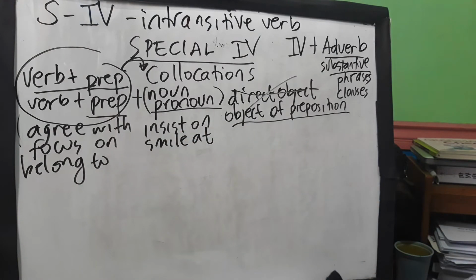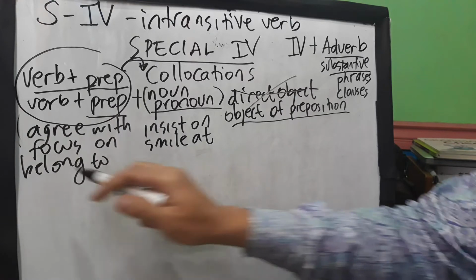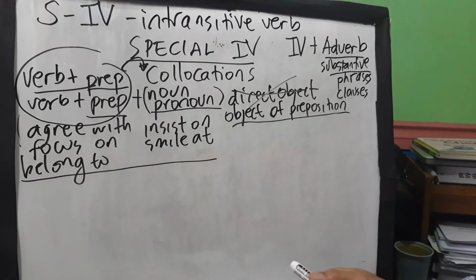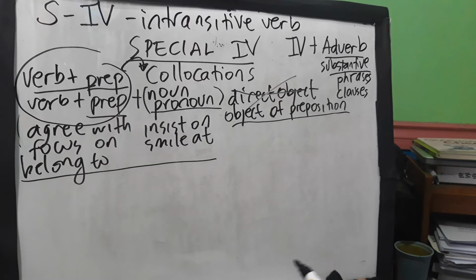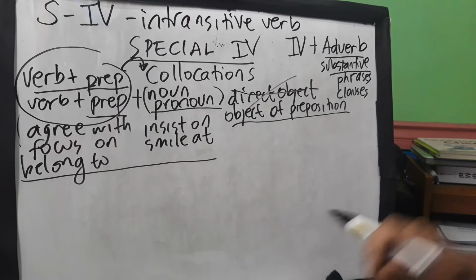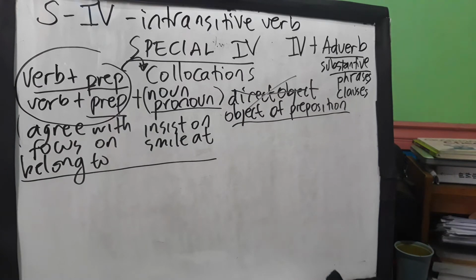We have belong followed by to. Guys, with these combinations, we do have a lot. We can have also die followed by of, so die of. Agree with, disagree with. So teacher, what other combinations do we use? Again, there is a lot that you can see actually in Google.